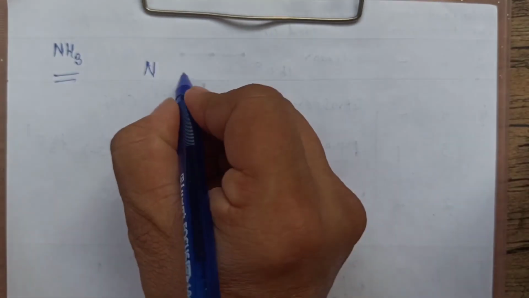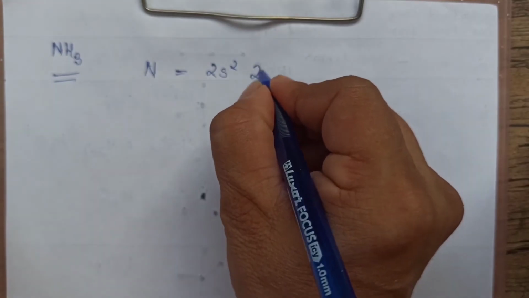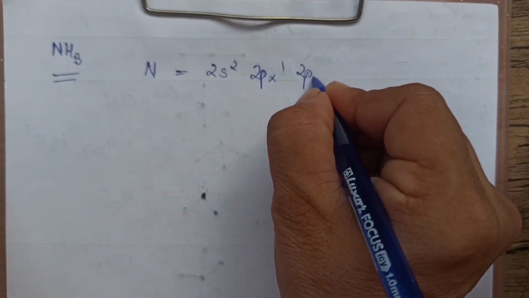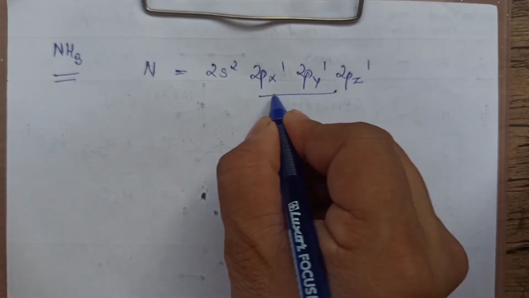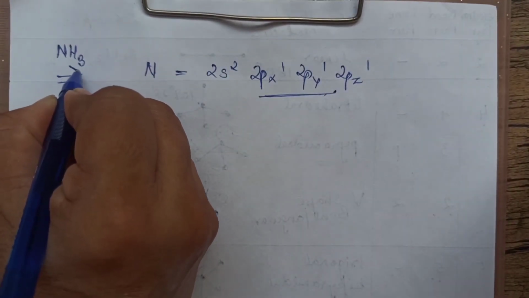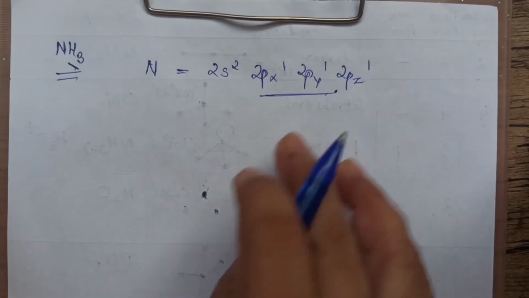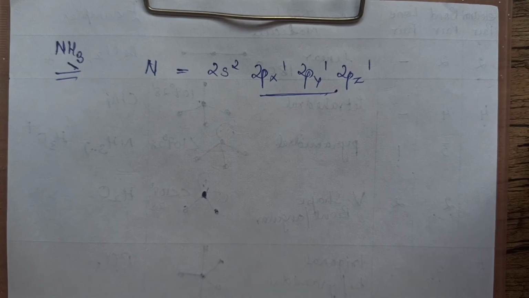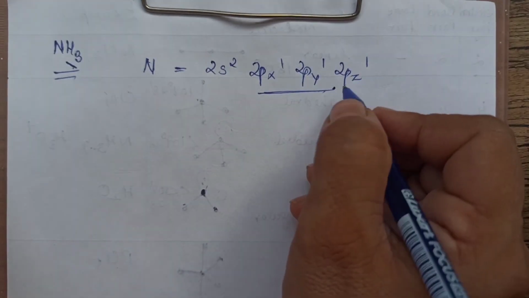Central element is nitrogen. We will write valence shell configuration 2s2, 2px1, 2py1, 2pz1. There are 3 unpaired, and you have 3 surrounding elements, that is, nitrogen is also having 3 valencies, so no need to consider excited state. That is one of the salient features we have discussed in hybridization, that promotion is required only when essential, not otherwise. So no excitation of electron, as such 3 are unpaired.